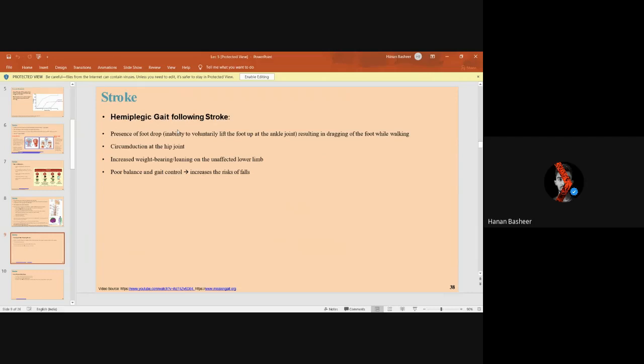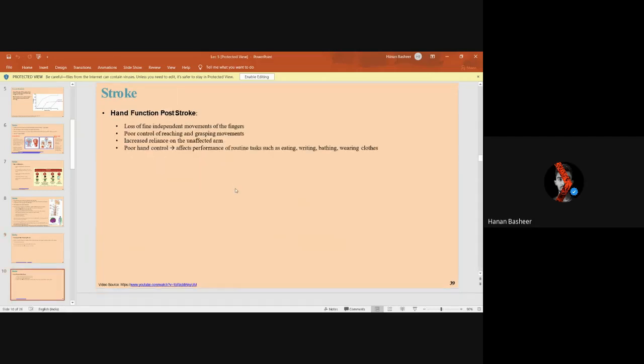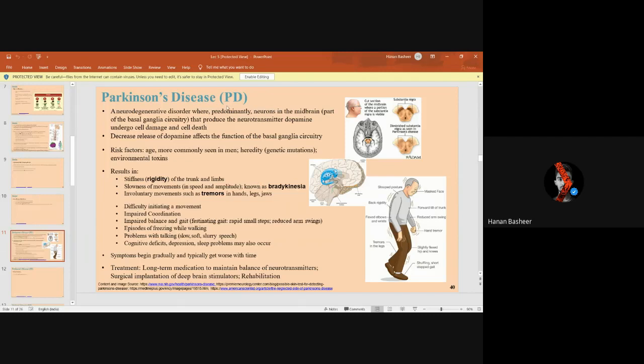The increased weight bearing and leaning on the unaffected lower limb will become a habit. Poor balance and gait control will increase the risk of falls. Hand function after stroke: there is loss of fine independent movement of the fingers, poor control of reaching, increased reliance on the unaffected arm, and poor hand control, and it affects your daily routine like eating, writing, bathing, and wearing clothes.